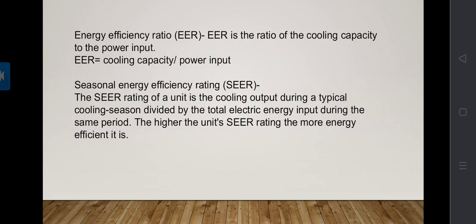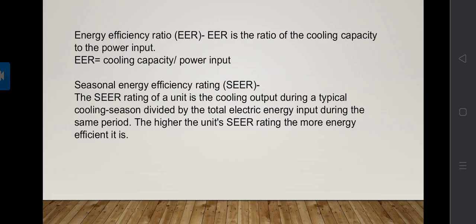And the power input is 1000 watts. We calculate EER by taking the ratio of cooling capacity divided by power input. That is the energy efficiency ratio calculation.